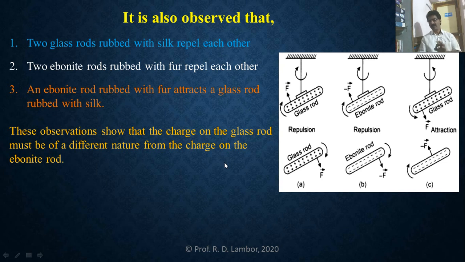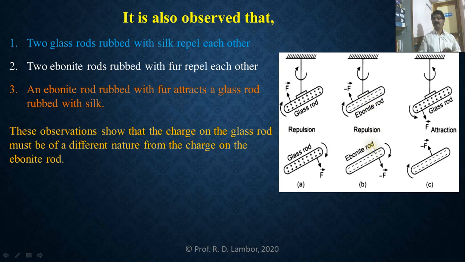And we are quite clear that a glass rod rubbed with silk acquires positive charge. So these two glass rods are rubbed with silk cloth. That's why they have acquired positive charge, so both are repelling each other. These two ebonite rods are rubbed against fur, so the ebonite rods have acquired negative charge.